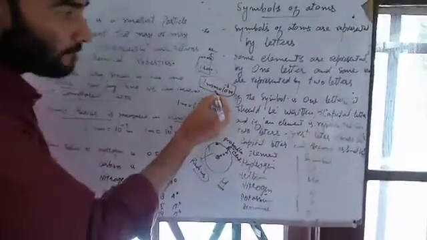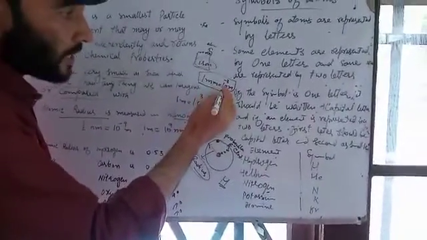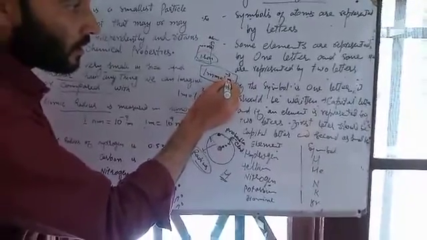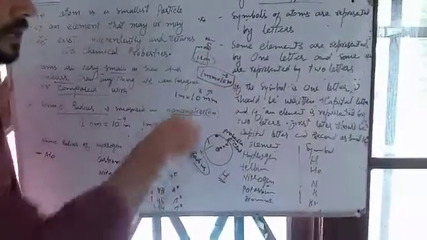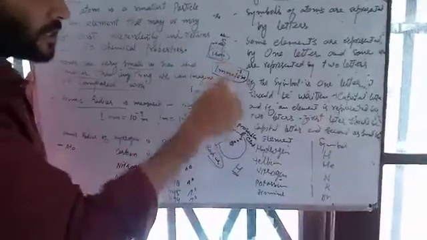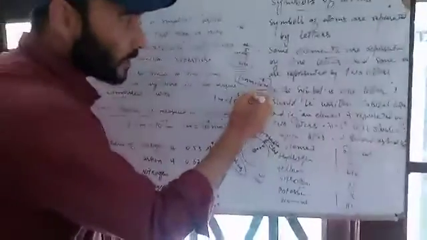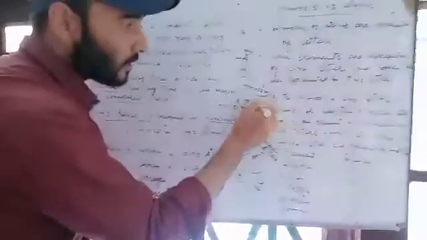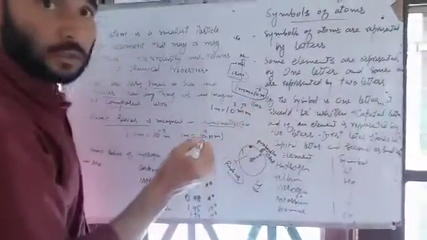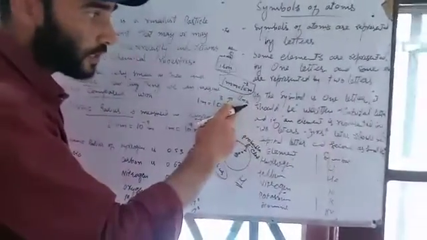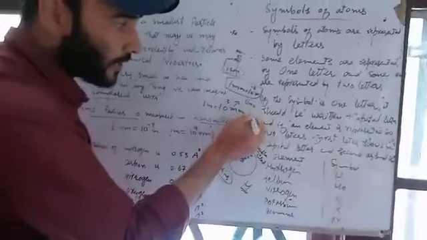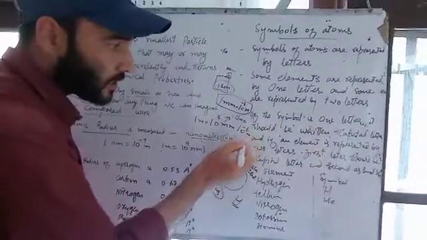Now again, the scale is like that. 1 micrometer is equal to 10 raised to power minus 6 meters.